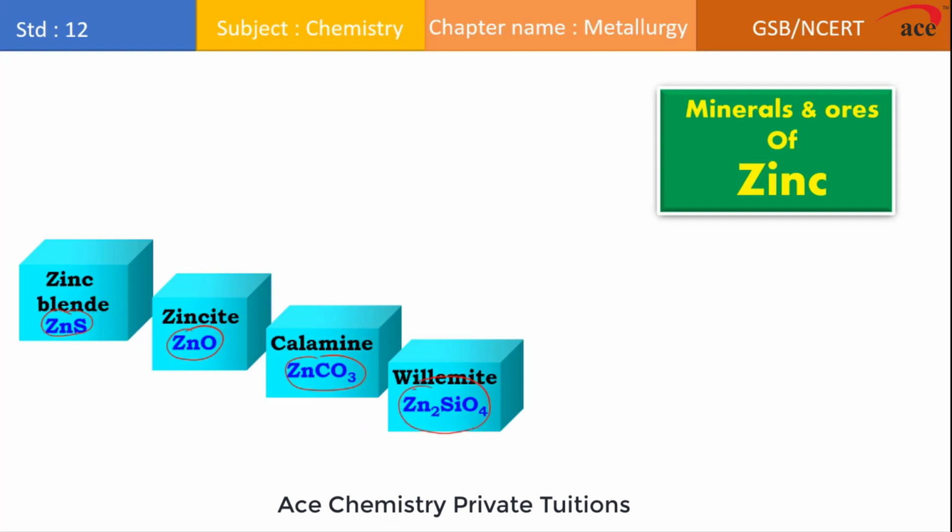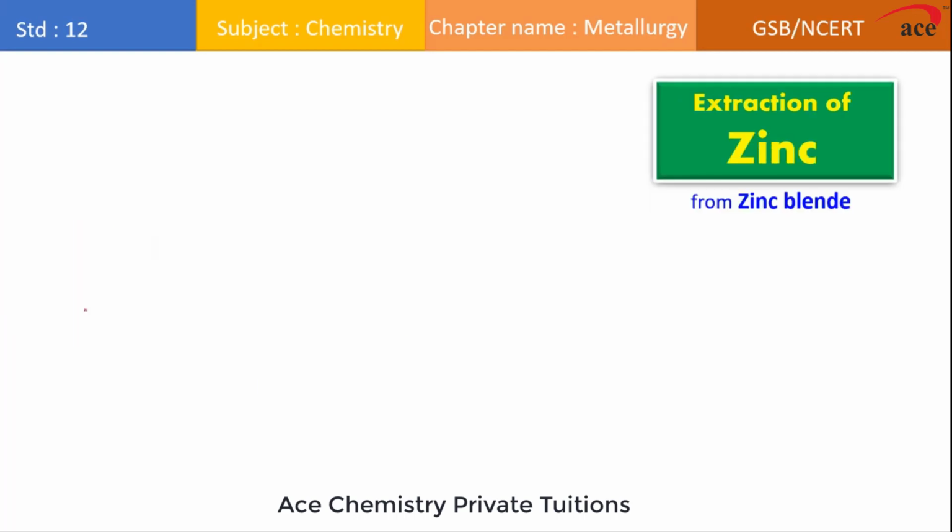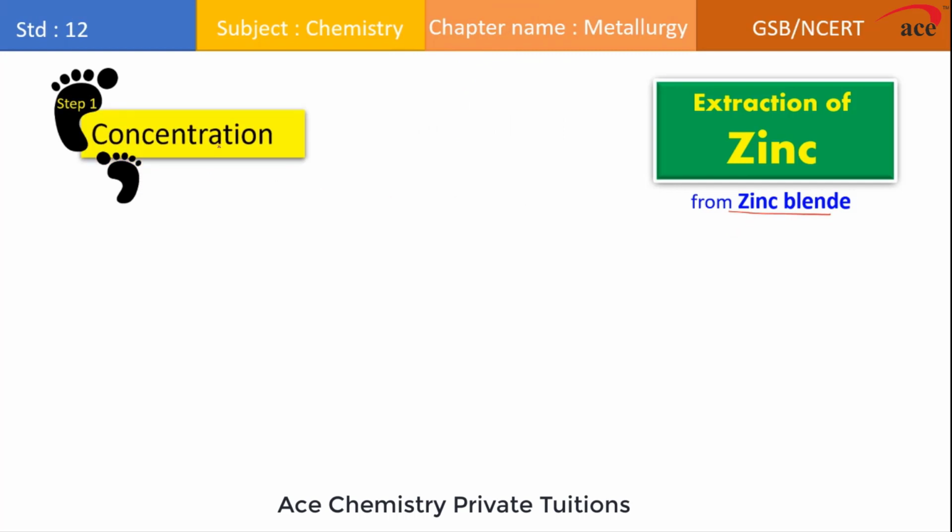Out of these ore, if you will see, the mineral which is used for the extraction, which gives most profitable extraction, is what? Zinc blende. So that is the reason why zinc blende or zinc sulfide is referred as chief ore of the zinc. So once this ore is taken from the earth crust, then it is followed by the various metallurgical processes. So in the extraction of zinc from the zinc blende, when we talk about the very first step, the first step for the extraction is what?